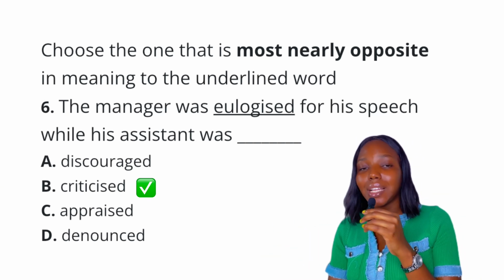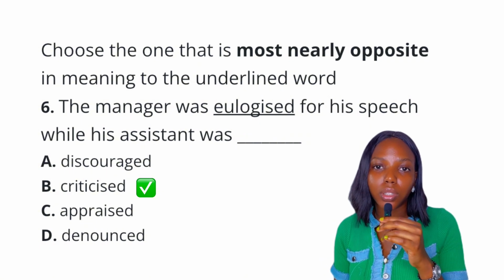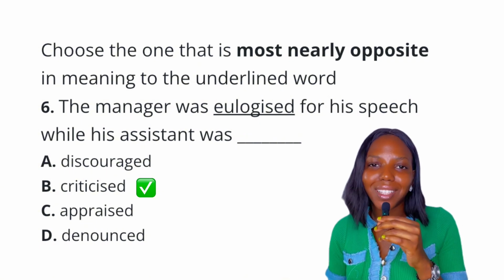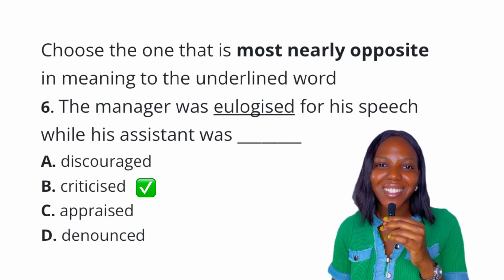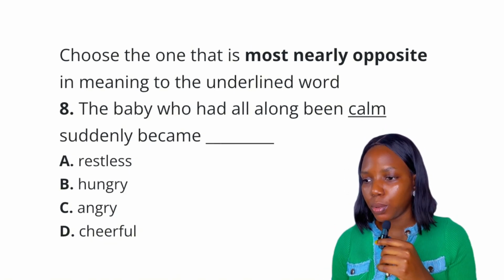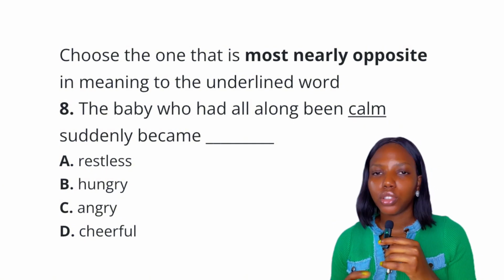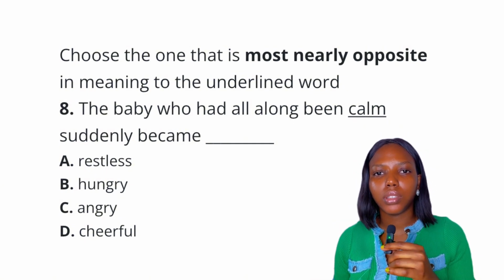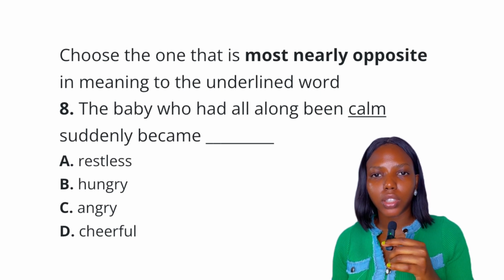So the best answer to this question is criticized. Criticize is to find fault, eulogize is to praise. So the best answer is definitely option B, criticized. Question 8. We are still under antonyms. The baby who had all along been calm suddenly became dash. The underlying word is calm. Now calm means still, and in this context of a baby, we think of quiet also.